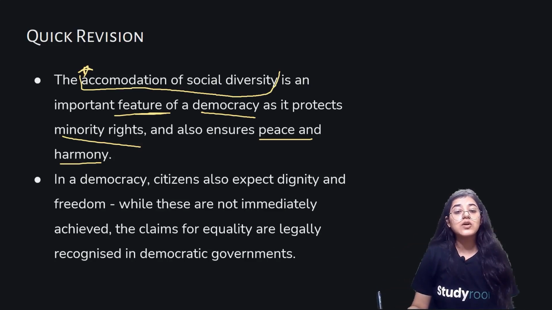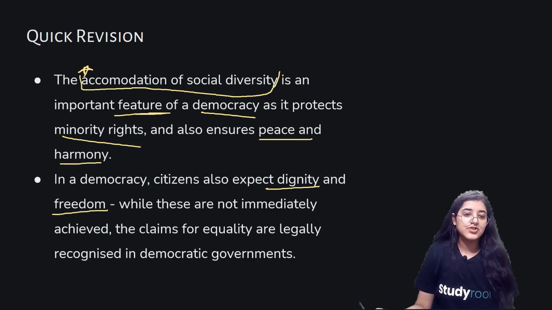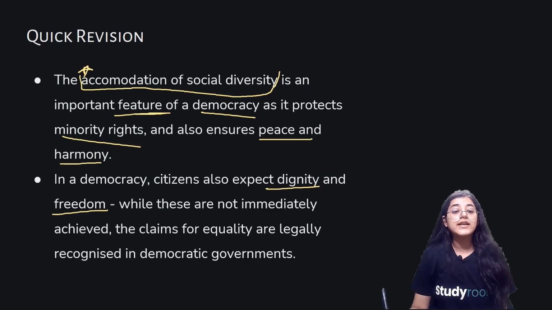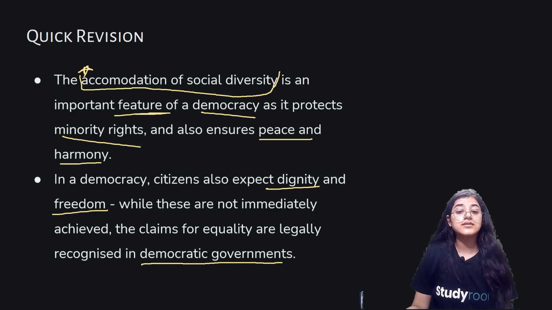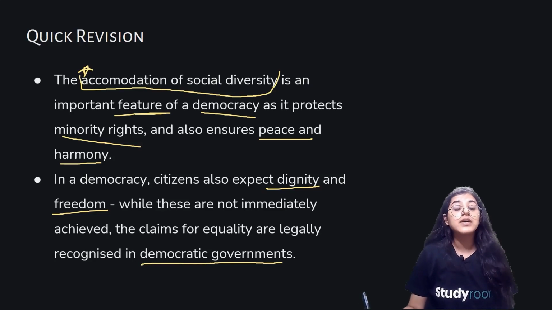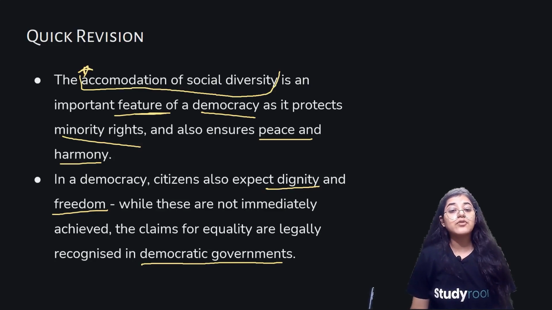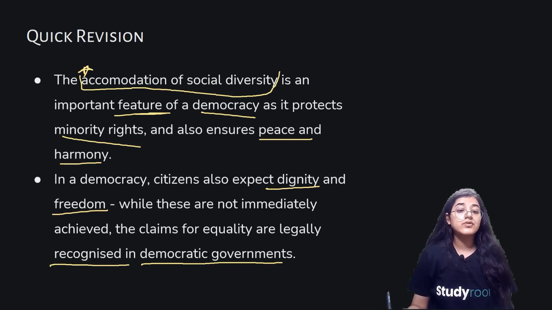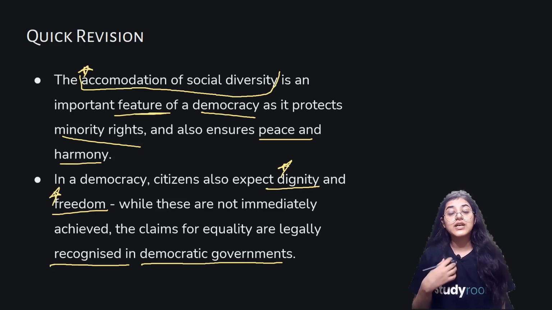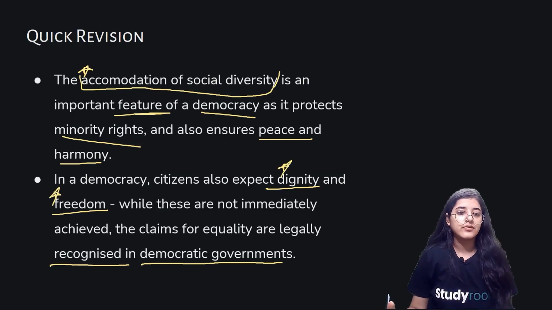In a democracy, citizens are also expected to have what? Dignity and freedom. While these are not immediately achieved, obviously, the claims for equality are legally recognized in a democracy. We must understand that these expectations of dignity and freedom are our fundamental rights, which are mentioned in the constitution. These are the claims for equality and are legally recognized in our democratic governments. So we can say that the accommodation of social diversity, and the maintenance of dignity and freedom, are expected outcomes of a democracy.